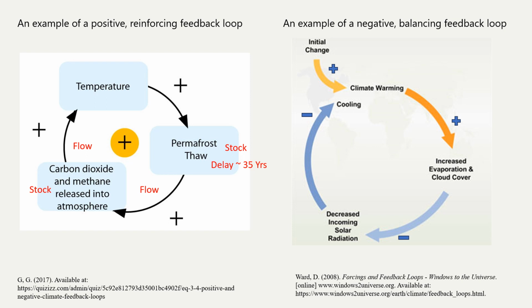Firstly, I will address positive or reinforcing feedbacks, an example of which is here on the left. These amplifying feedbacks often make the Earth system less stable, pushing the system further away from its original state. Feedbacks, both positive, represented by the addition sign, and negative, represented by the subtraction sign, are often shown using diagrams such as these. These are called causal loop diagrams.